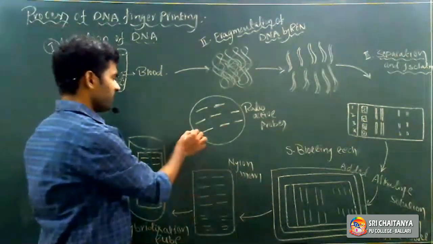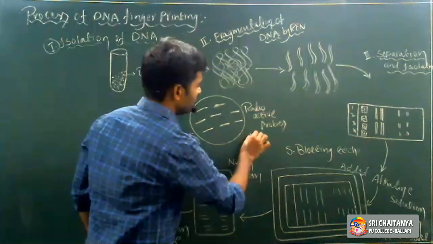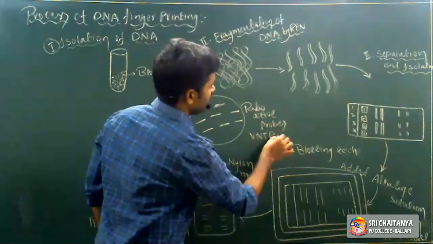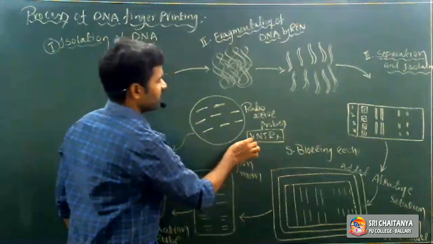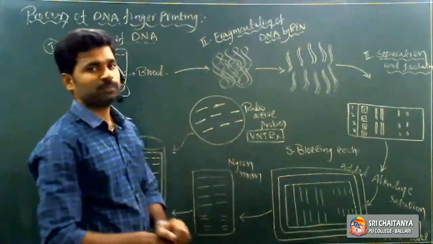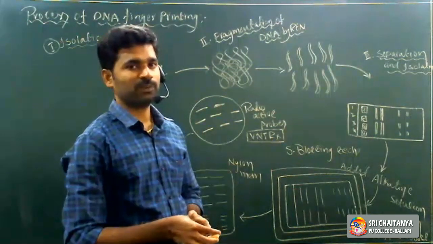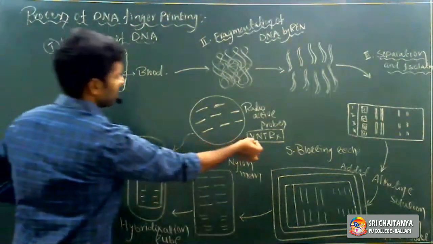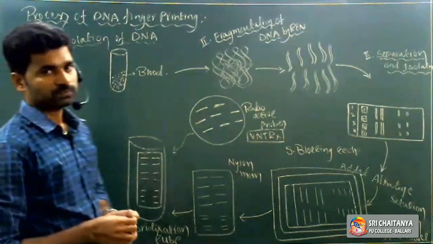Alright. So after that, the radioactive probes are nothing but VNTRs, variable number of tandem repeats, of suspected persons. These variable number of tandem repeats are transferred to the hybridization tube.